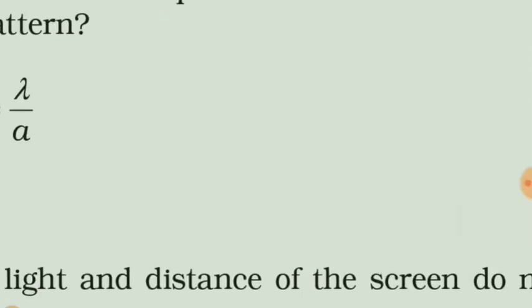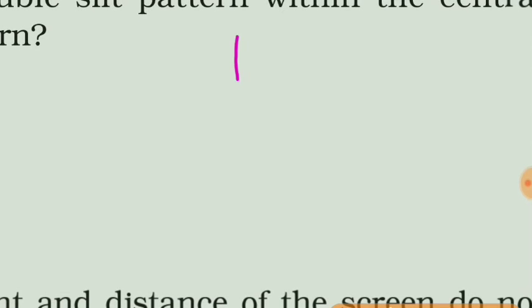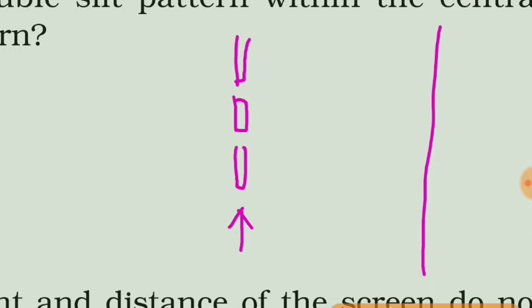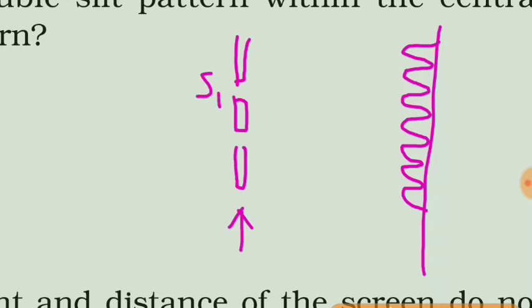That means if we use a double slit at this place, and this is a screen, then suppose we are getting these 10 maxima for the double slit S1 and S2.